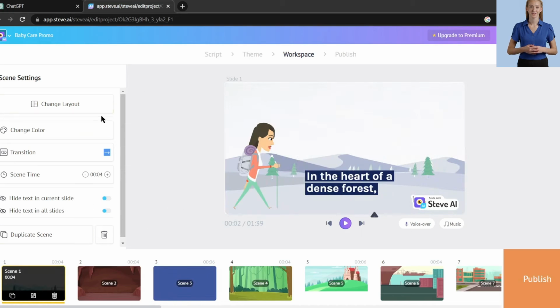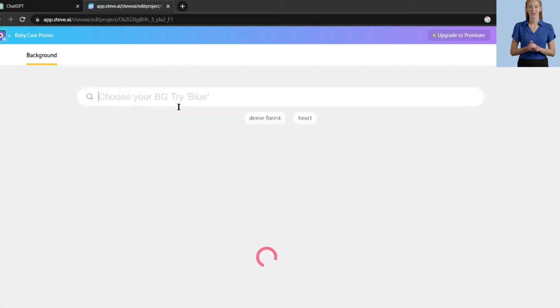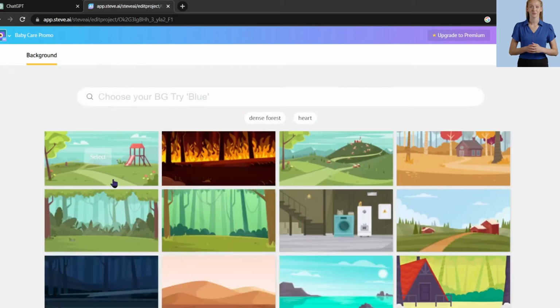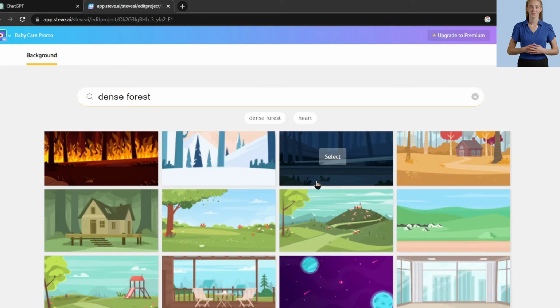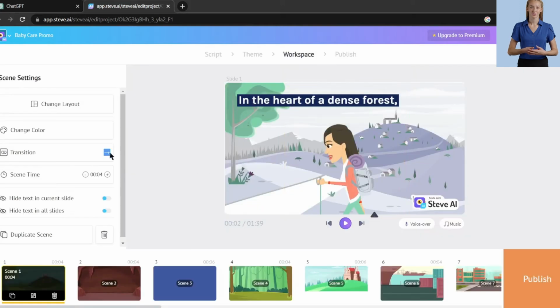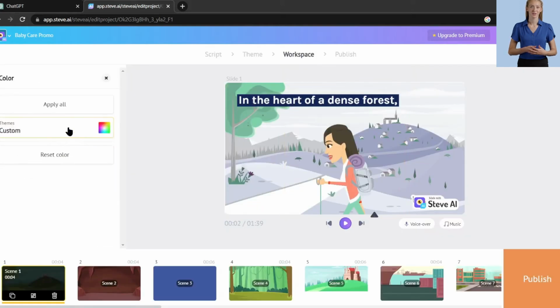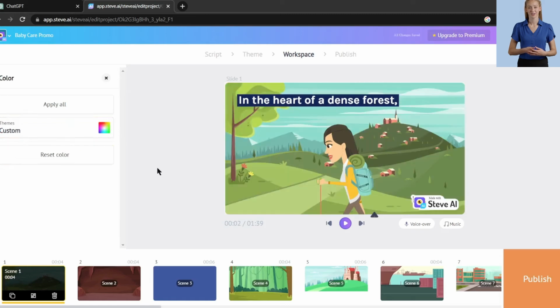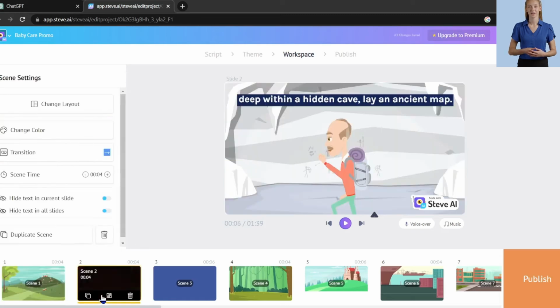In the very first scene, we will change the background. First, click on the background footage and then click on Change Background. Here, select one of them which is the best choice for your video. Next, change the background color. I am resetting the color as I want the original green backdrop.